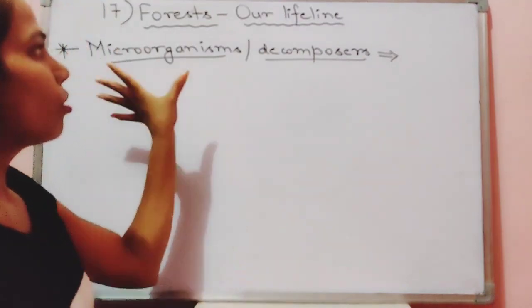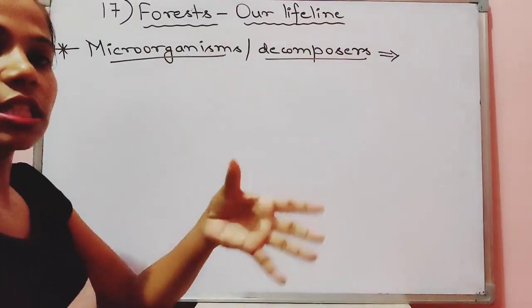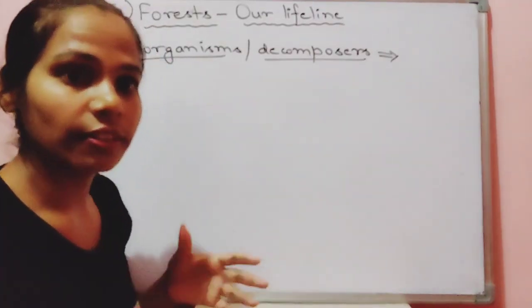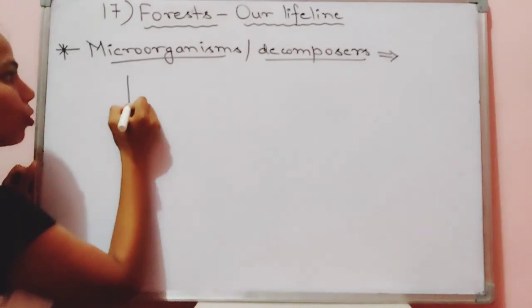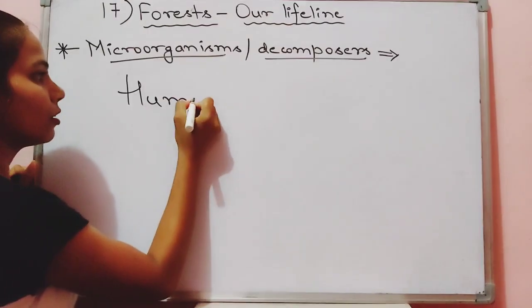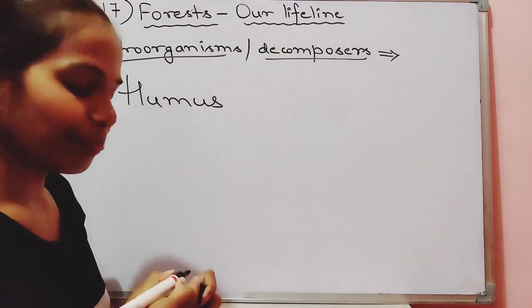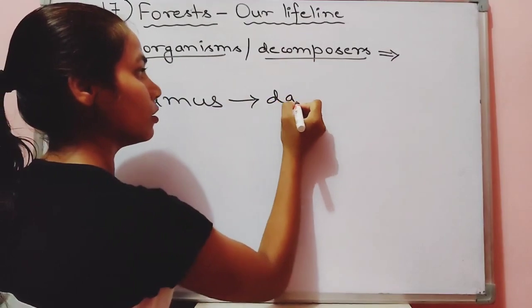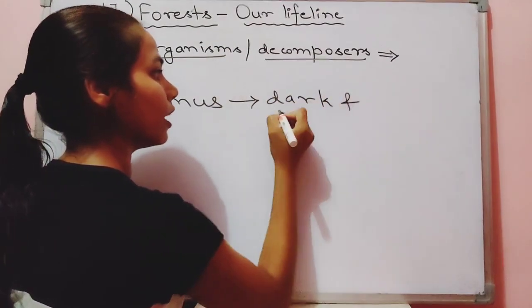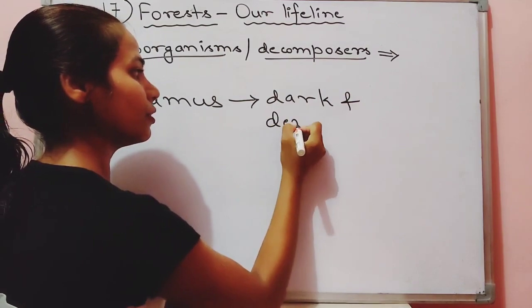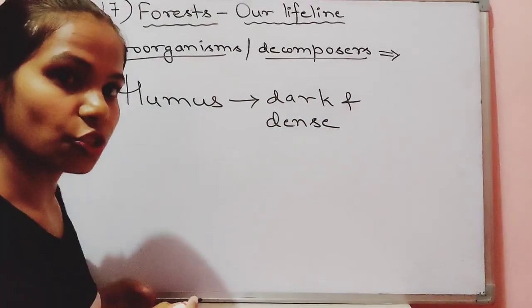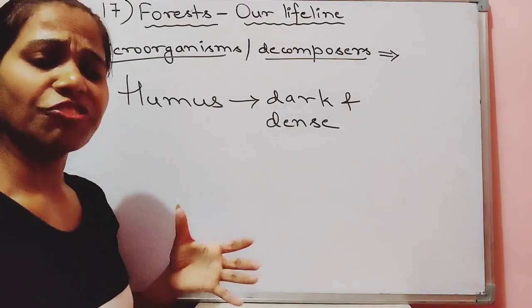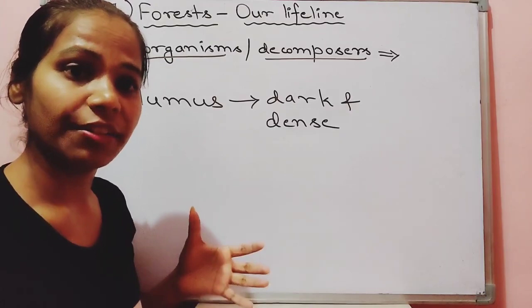Are you getting? So microorganisms and decomposers convert any dead matter into a dense and dark thing. What is that? That is called humus. Okay. It is called humus. It is very dark and dense in nature.